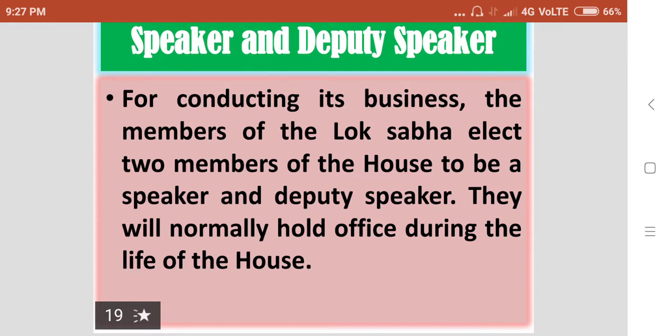So they have control over the House during the sessions of the Lok Sabha. So they are mainly responsible. We can see during the sessions of the Lok Sabha how the speaker and deputy speaker struggle to control the members of the Lok Sabha.